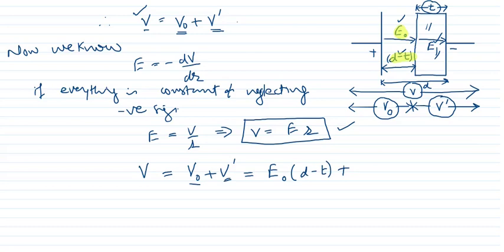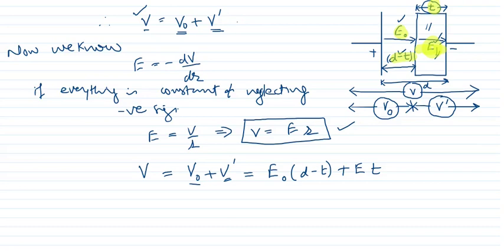V dash is the potential in this region, and that is equal to the multiplication of electric field in this portion and its thickness. So V dash will be equal to E into T.